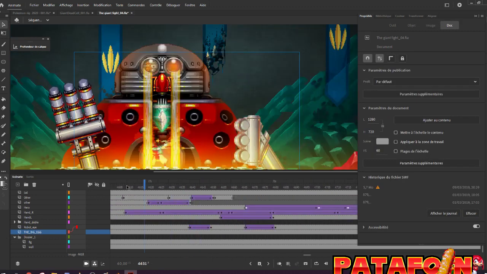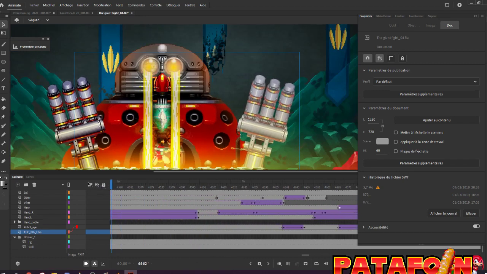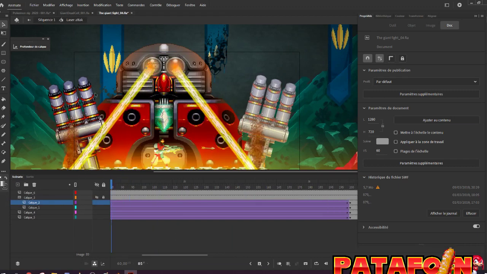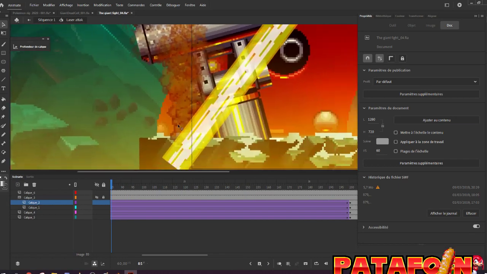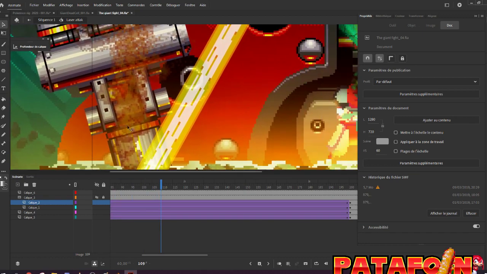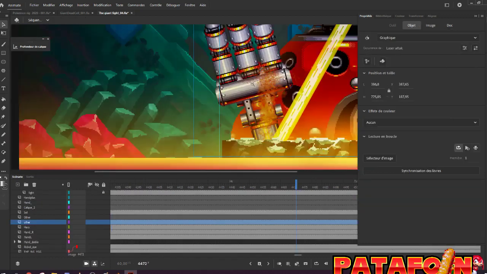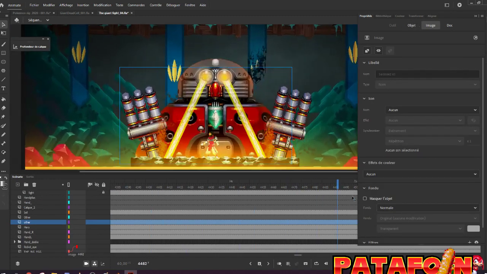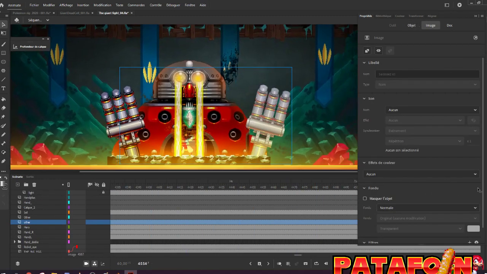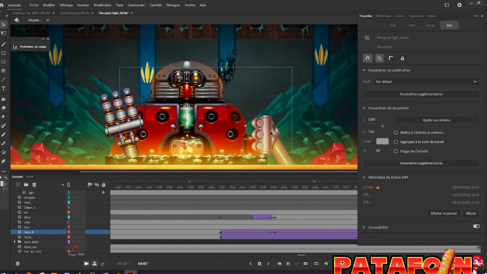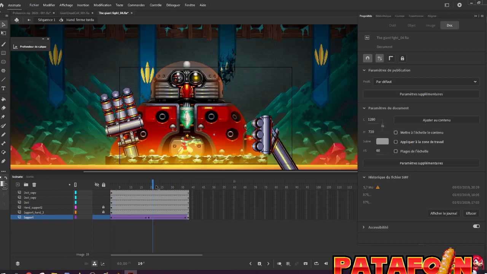So now if I move, here I have used the laser of Flying Battery. Here I have used the dust of Ocean. So there is a bunch of sprites here and here. Up here you have an animation of the hand.